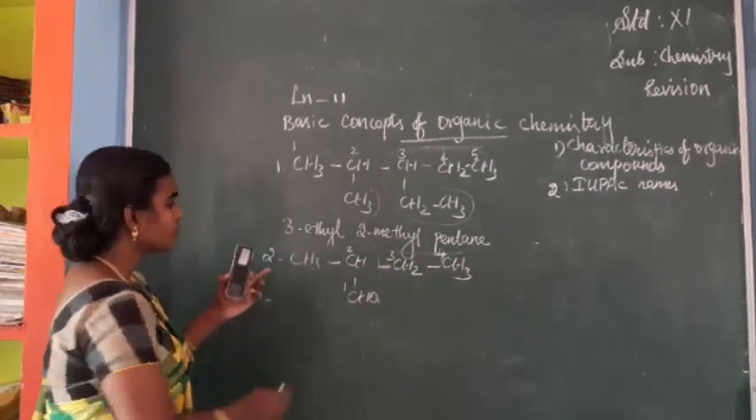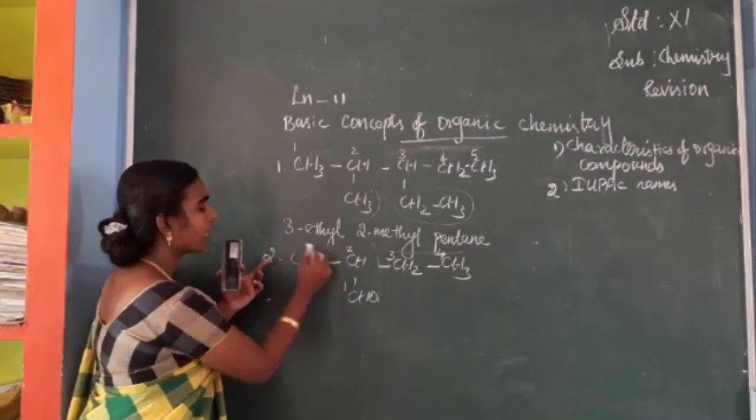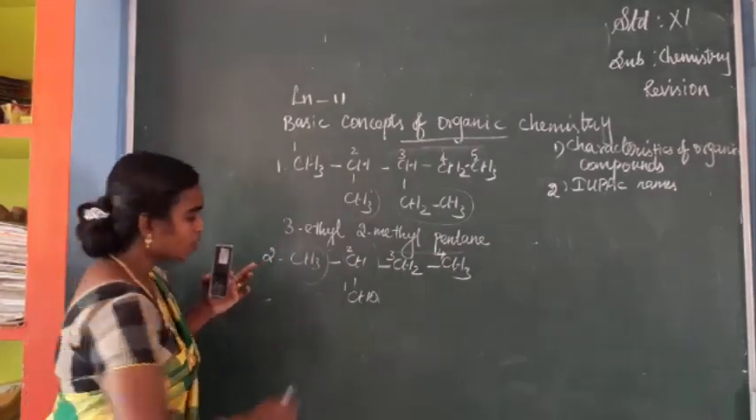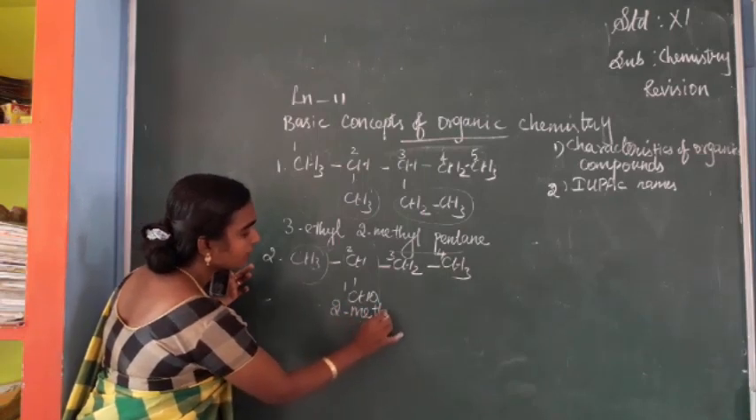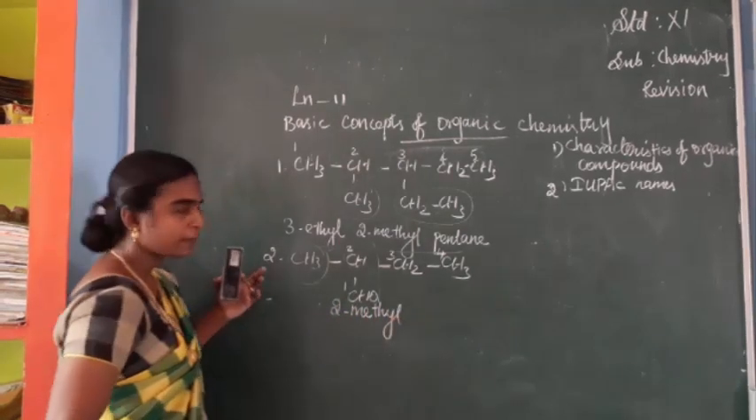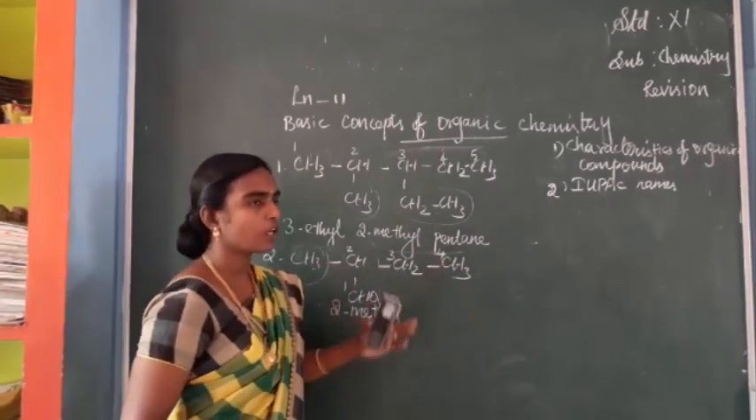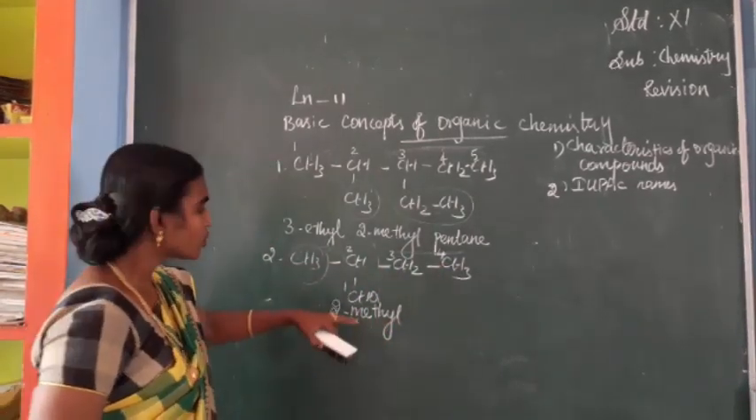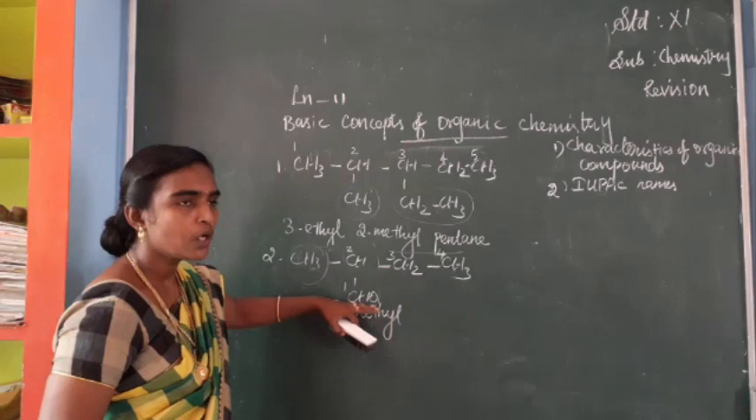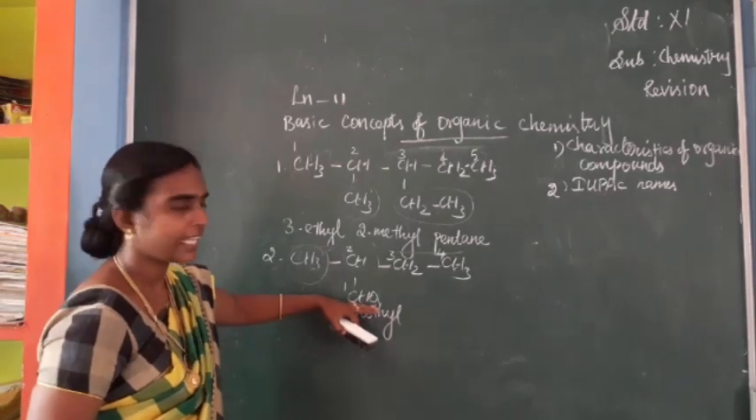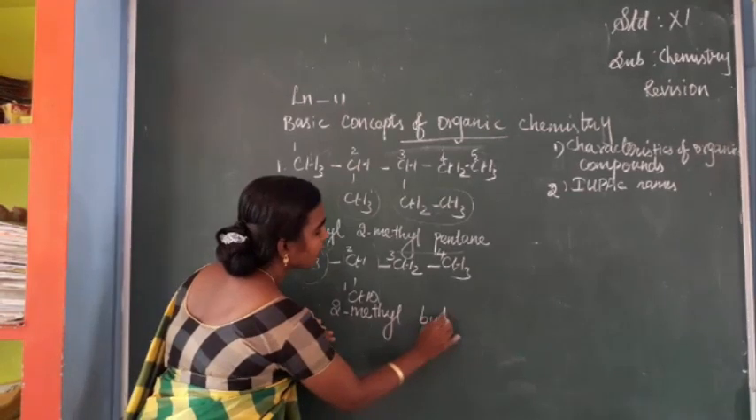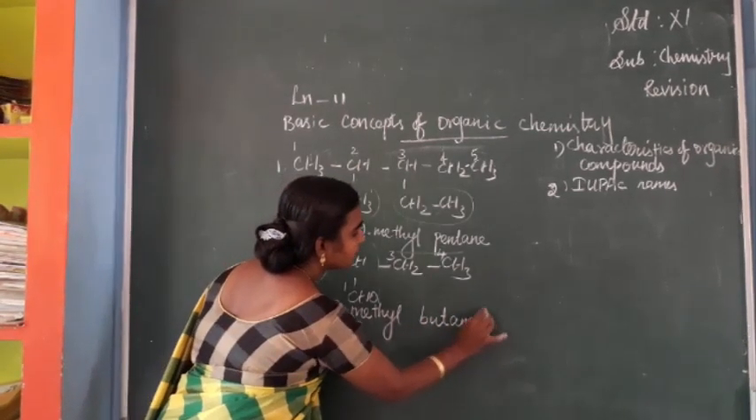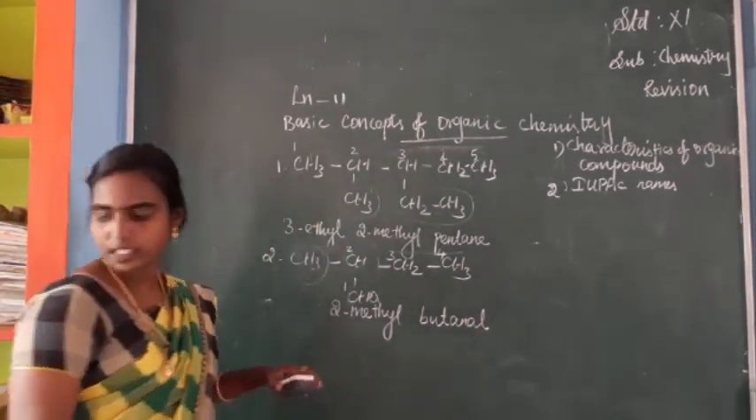Next, the substituent. At the second position we have methyl as a substituent. First we have to mention the substituent: 2-methyl. Okay. How many carbons are there? 4 carbons. That is butane. Aldehyde is a functional group, so it should end with -al. So it is 2-methylbutanal. Okay. So next one more.